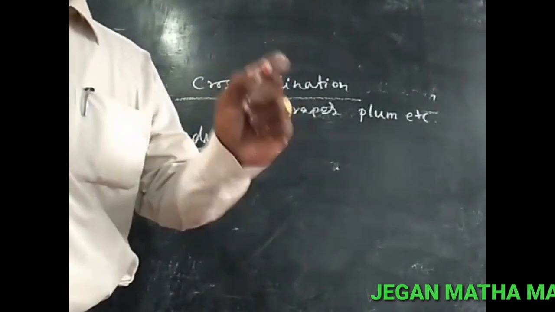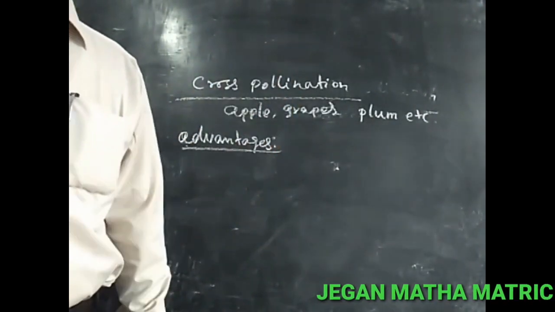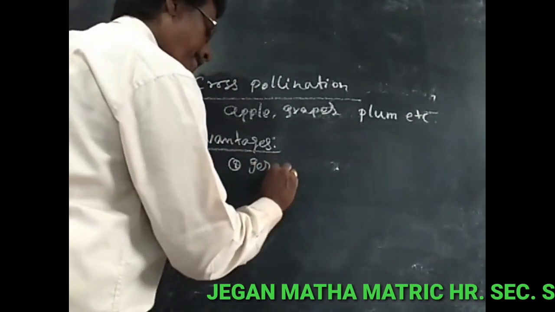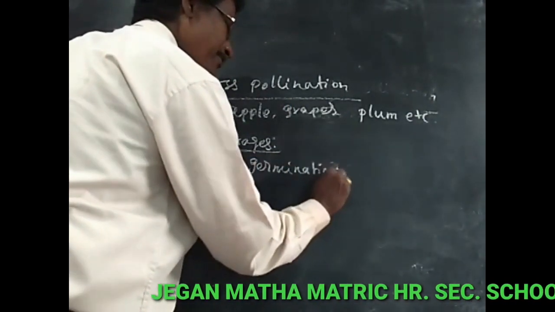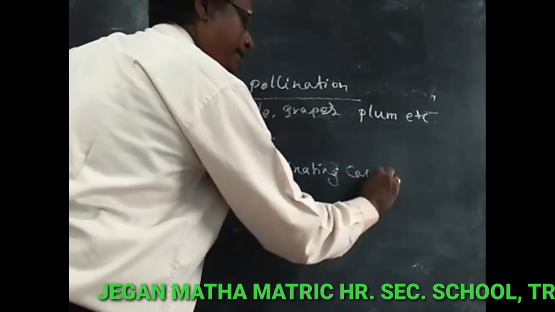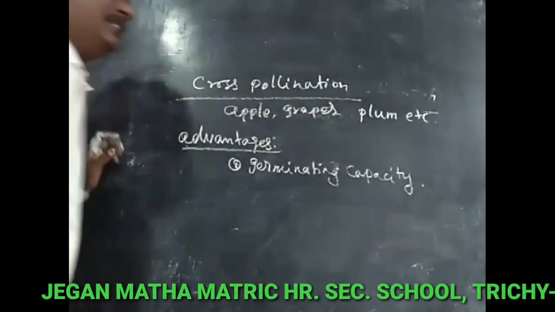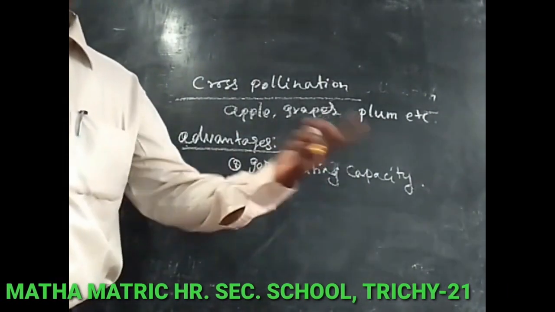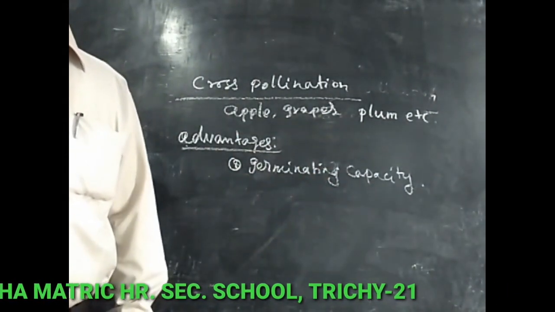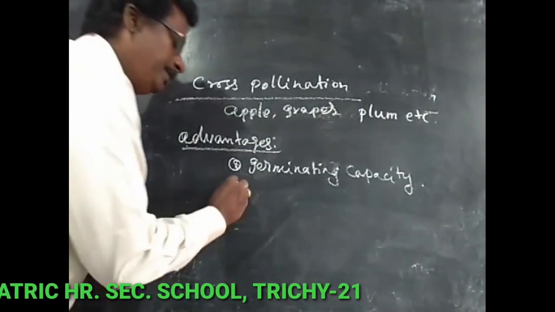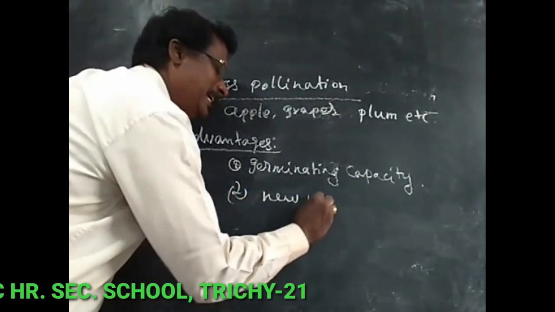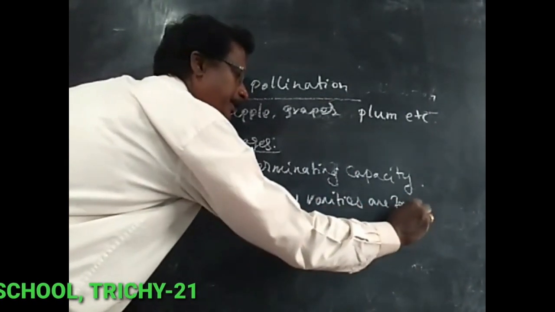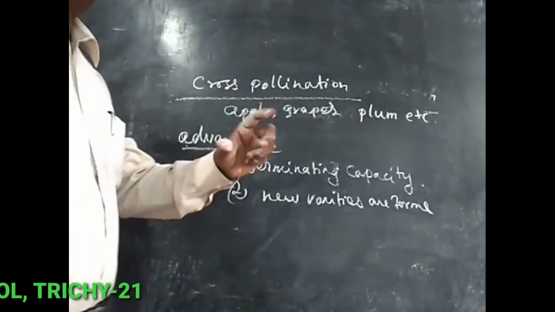The seeds are produced as a result of crossing over, so they have a good germinating capacity, and they create better plants. Cross-pollination leads to new varieties; a new variety, a new species is developed.